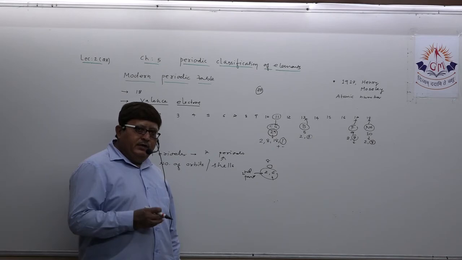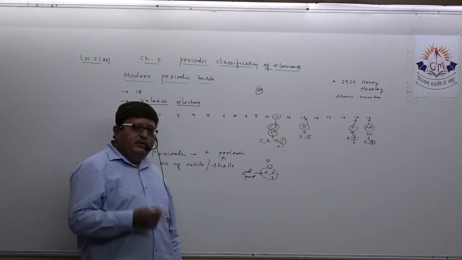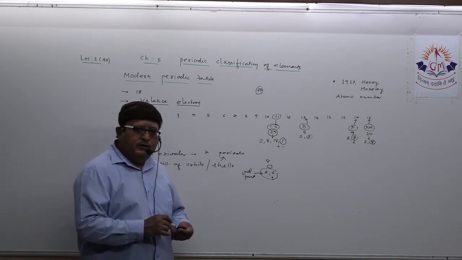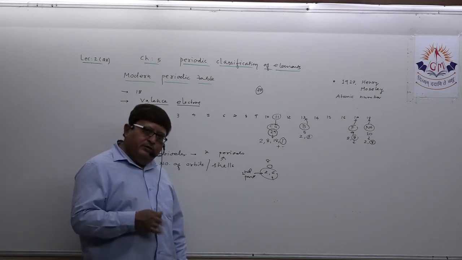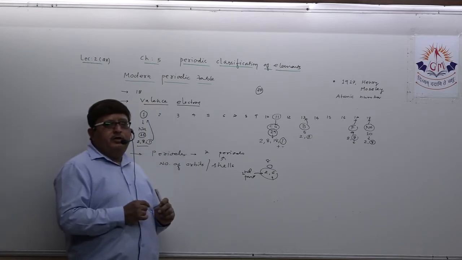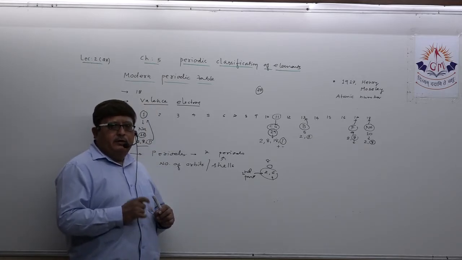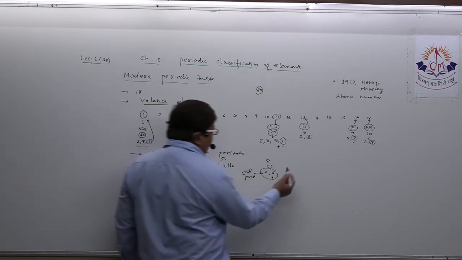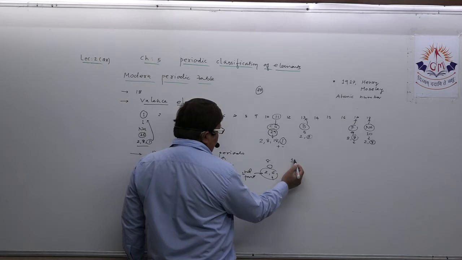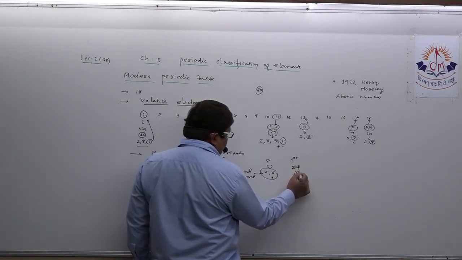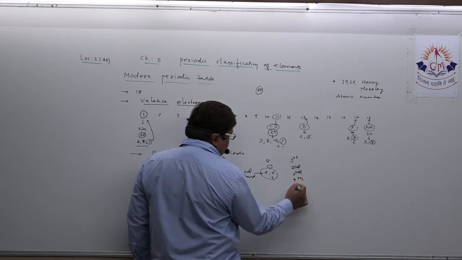Francium, one of the elements in group 1, possesses 7 orbits, so it belongs to the 7th period. This way, the number of orbits present decides the period of an element. Now, dear student, one very important thing you have to remember regarding periods: there are 7 periods, as we all know.